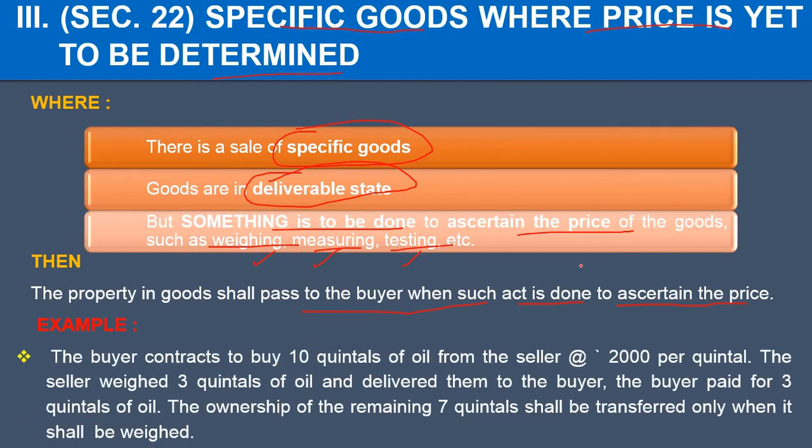Now let's see one example. The buyer contracts to buy 10 quintals of oil at the rate of 2000 per quintal. Now the seller has weighed 3 quintals of oil and delivered them to the buyer. The buyer paid for 3 quintals of the oil. The ownership of the remaining 7 quintals shall be transferred only when it will be weighed. So here weighing the product was the act that has to be done. The moment that weighing is done, only then the property will transfer from the seller to the buyer.